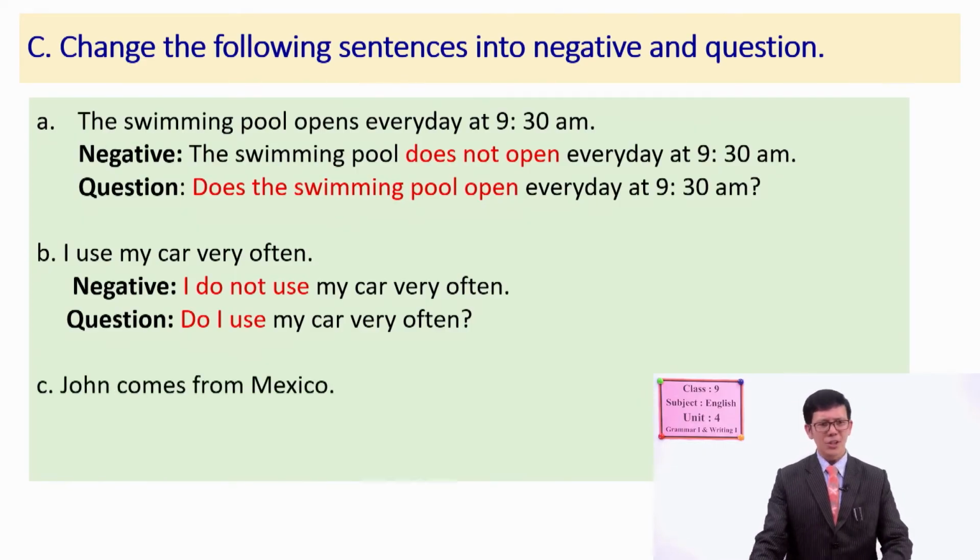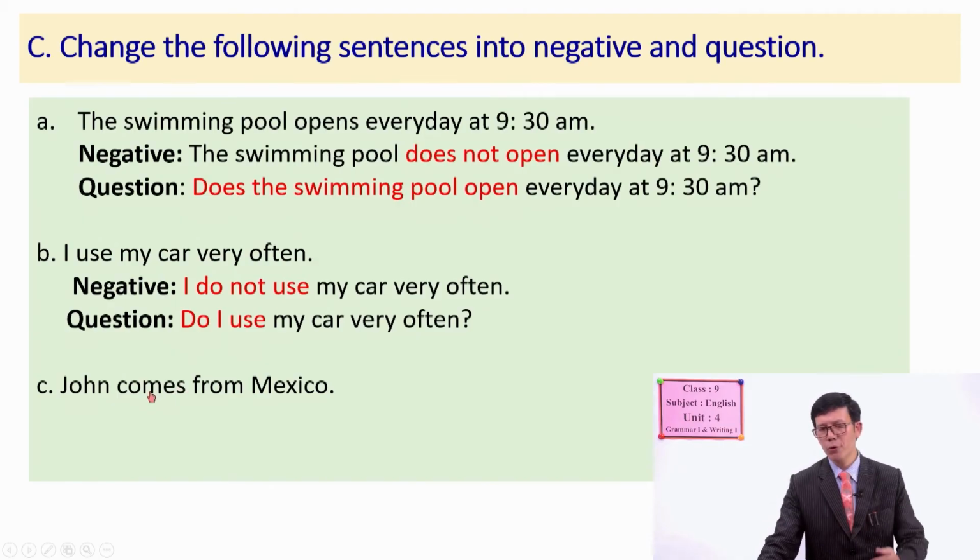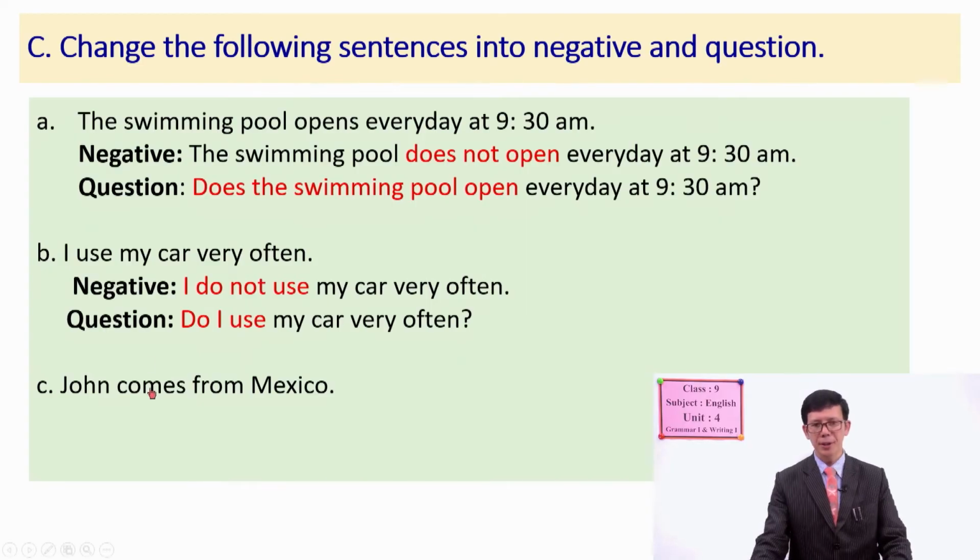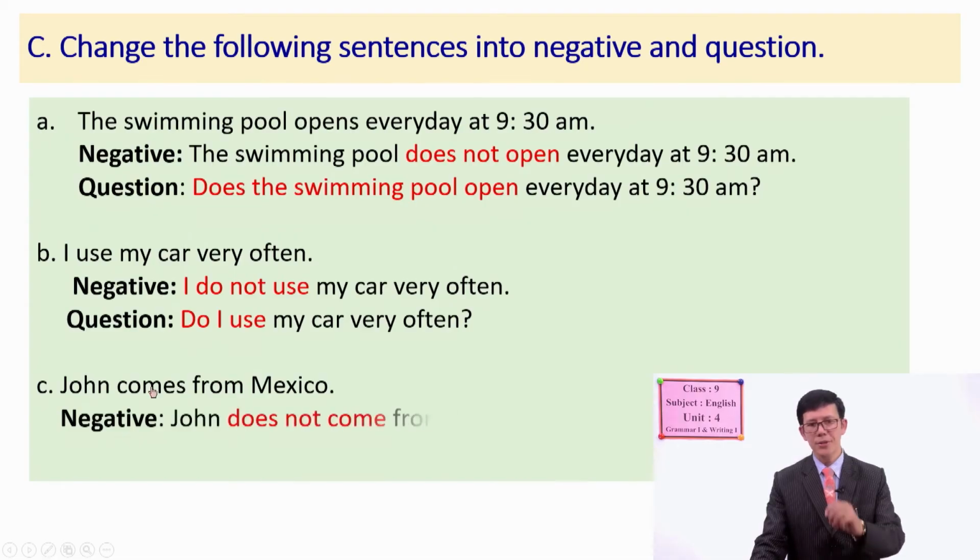Look at number C then. John comes from Mexico, okay? John comes from Mexico, and here, what is the action verb? You have to always focus on the action verbs there. So, John comes from Mexico. Now, you have to change it into negative first. John does not come from Mexico is the negative one. You have changed comes into does not come.